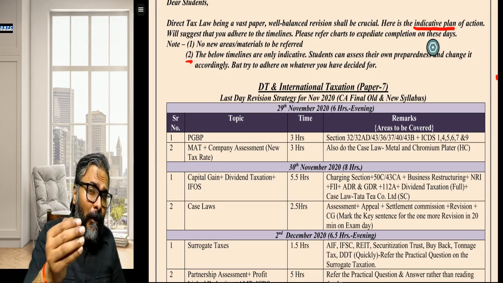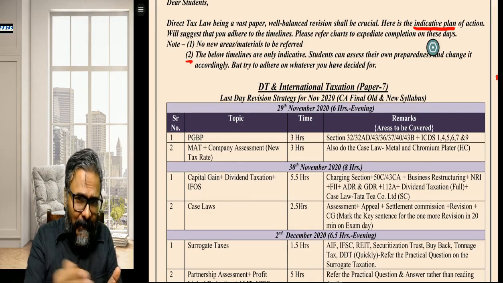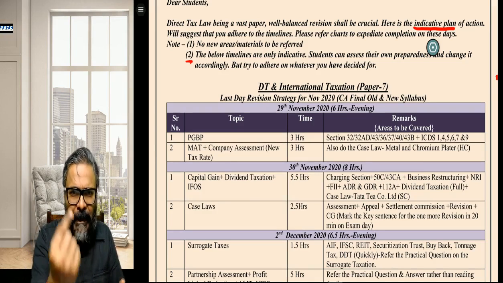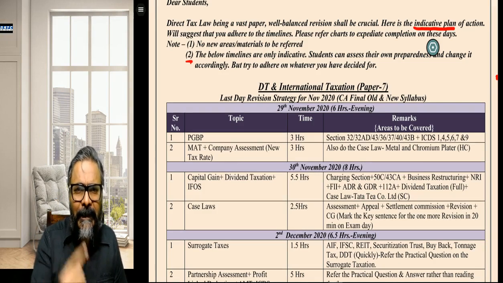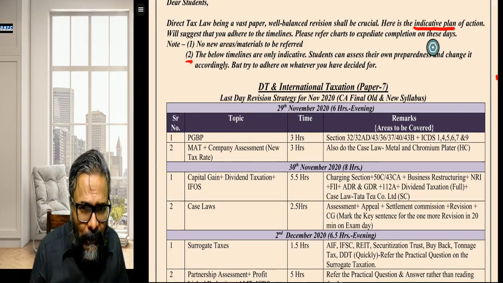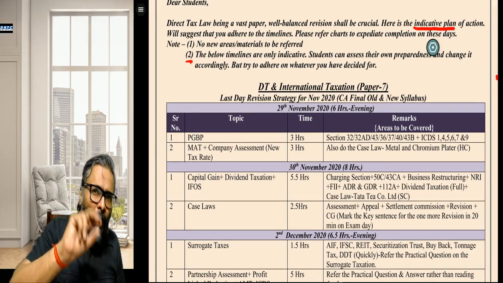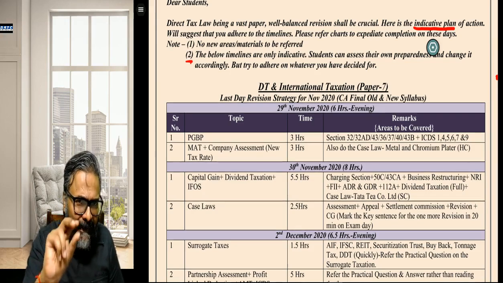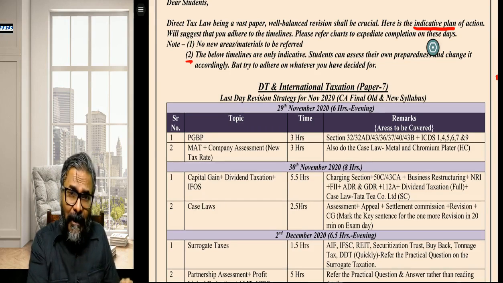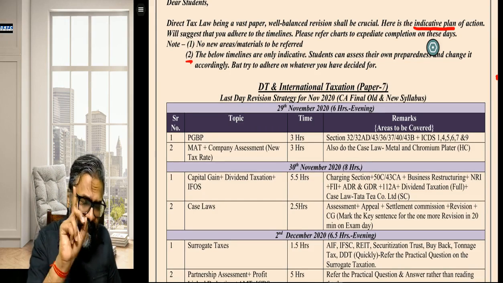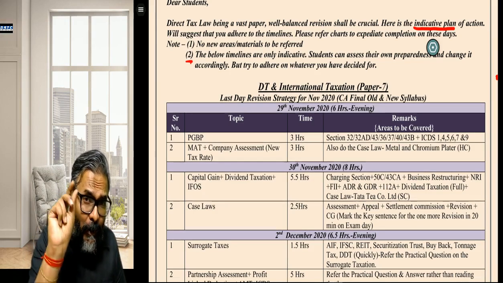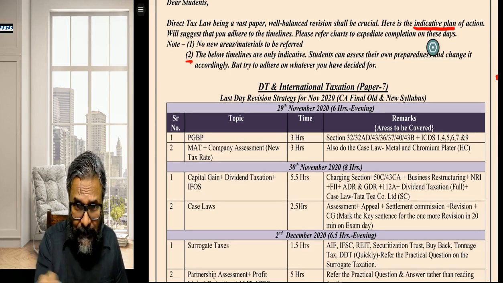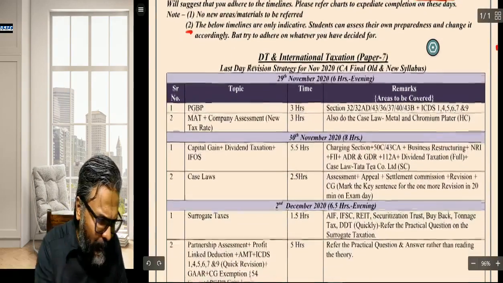Also, in this upcoming week, if you can take a day's time for the direct tax, I'm not putting any pressure on you. I'll give you the insight of how you can do the direct tax planning for that LDR, the last day revision, in one day which you can use somewhere in between. Let's start with this.